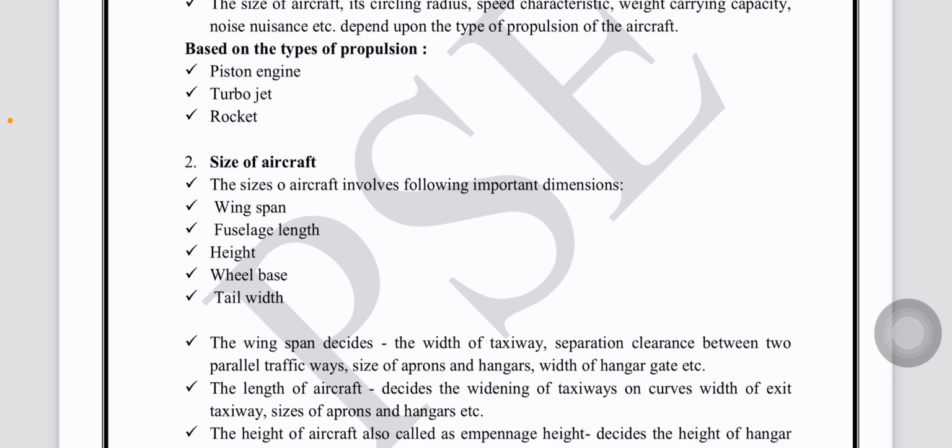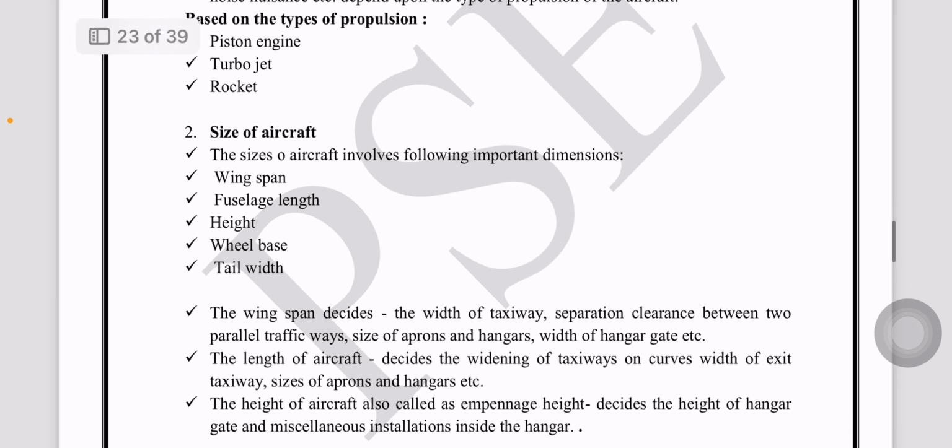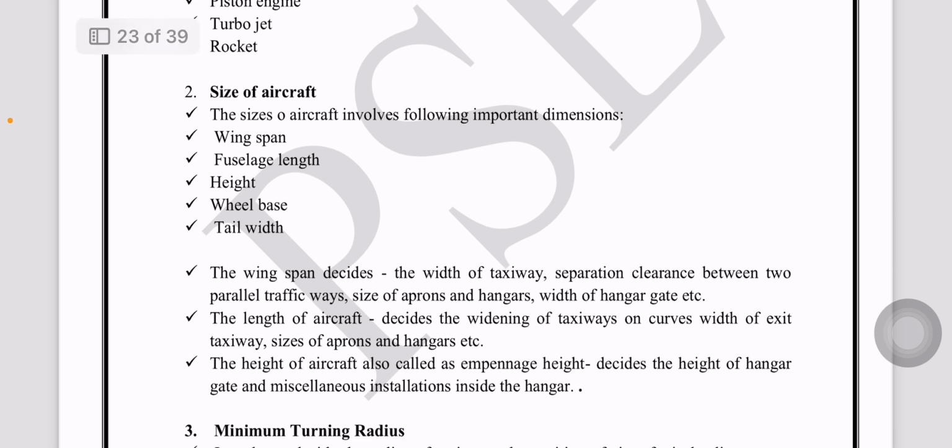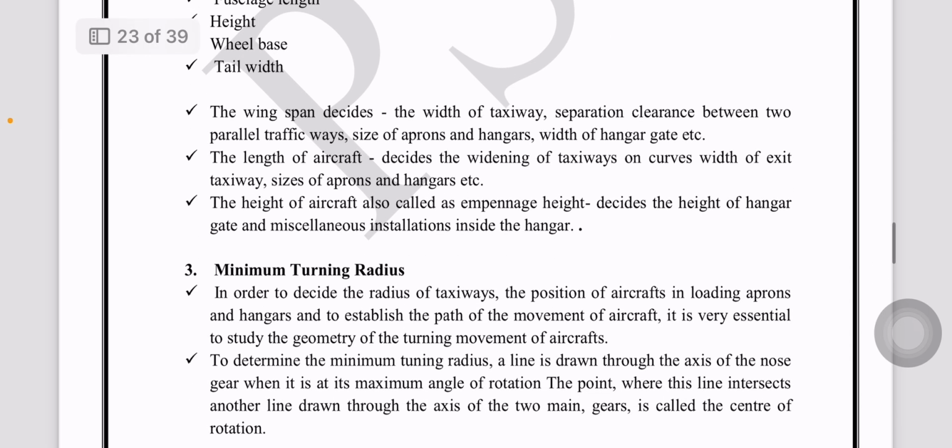Wingspan decides the width of the taxiway, separation clearance between the two parallel runways, apron, hangar and the width of hangar gate. Length of the aircraft decides the widening of taxiway on curve of exit taxiway, size of apron and hangar. Then height of aircraft decides the height of the hangar gate and miscellaneous installation inside the hangar.